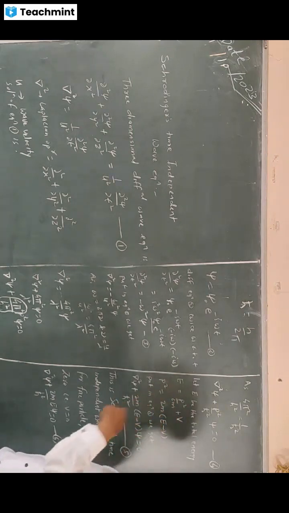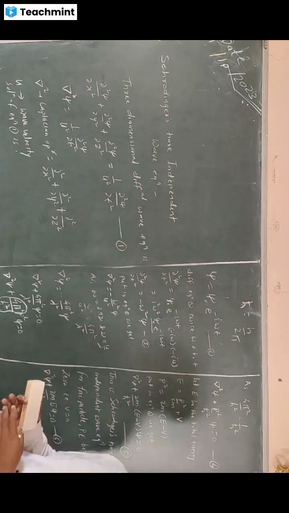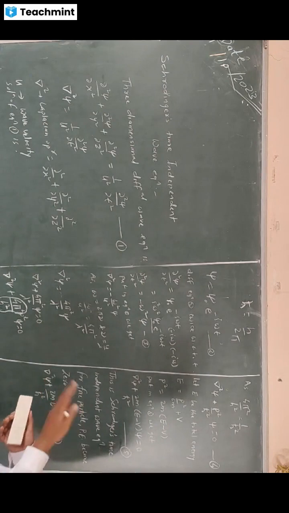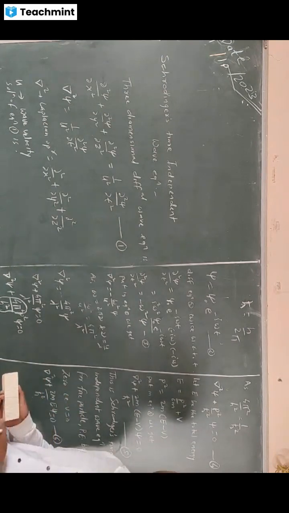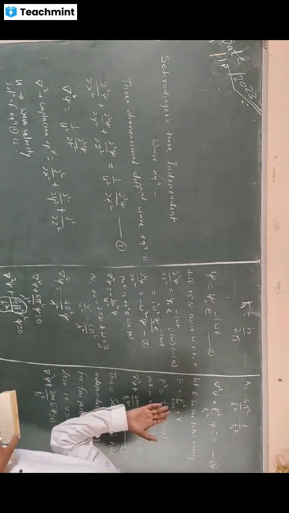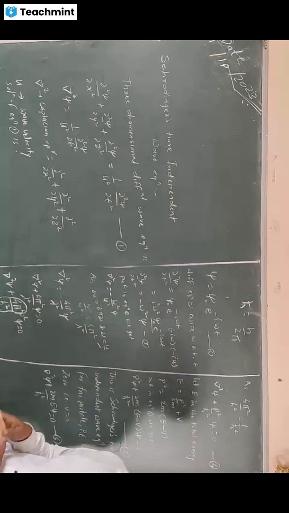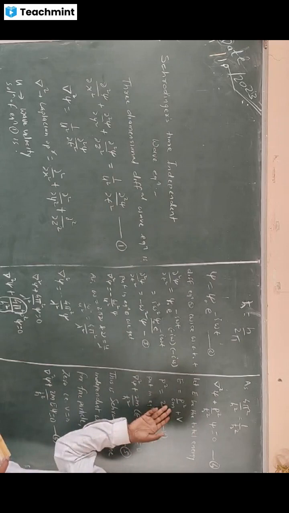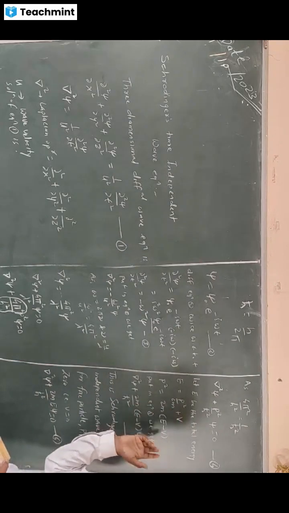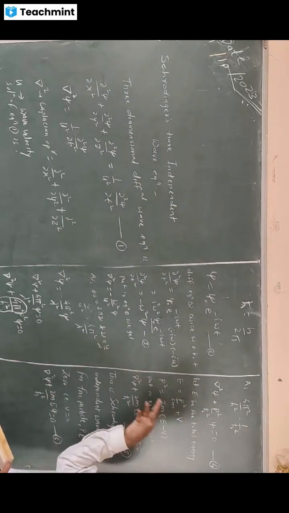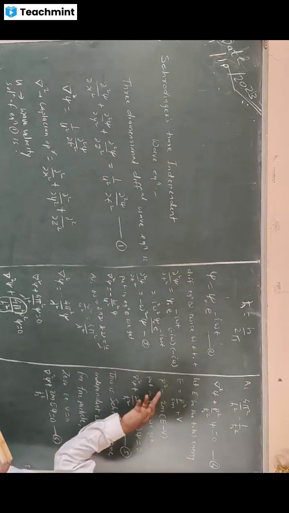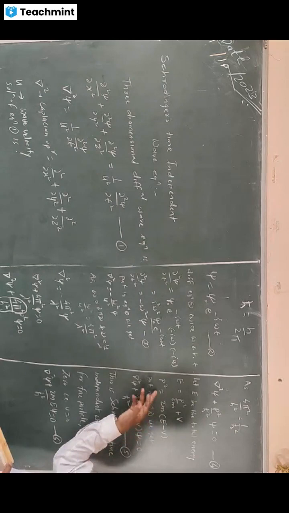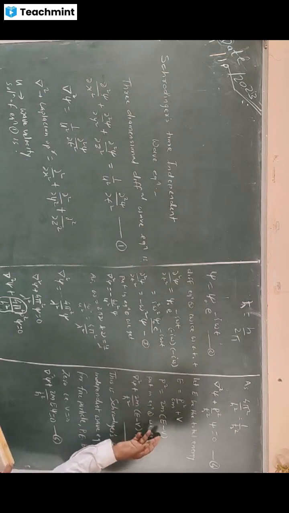Kinetic energy we can write as half mv square, and in terms of momentum, for a particle of mass m, it is p square upon twice m. So from this equation, p square equal to twice m into E minus V.